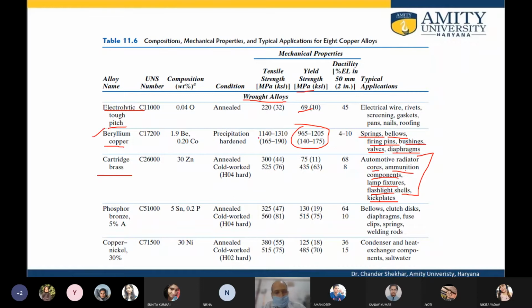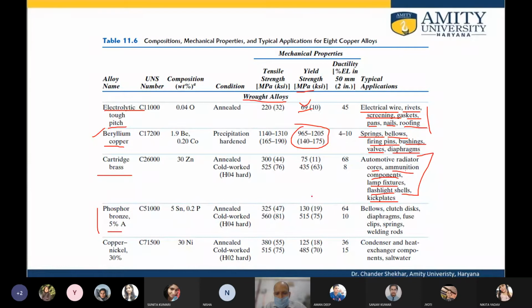It's beryllium copper. Whereas in electrical wire that we see, copper wire, we know it's quite soft in nature. If you twist it multiple times, you can break it. Because yield strength is less, it is used for electrical wires, rivets, screening, gaskets, pans, nails, roofing, etc. So in all such applications, electrolytic tough pitch copper is used, whereas phosphor bronze 5% A